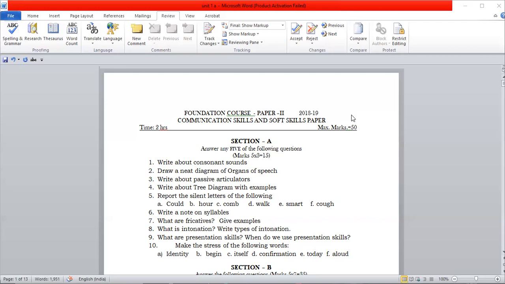Tenth one, mark the stress of the following words. A, identity. B, begin. C, itself. D, confirmation. E, today. F, allowed. So among these given 10 questions, if you answer any 5, you'll get 15 marks.